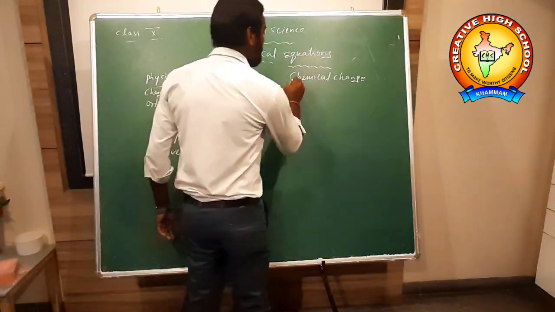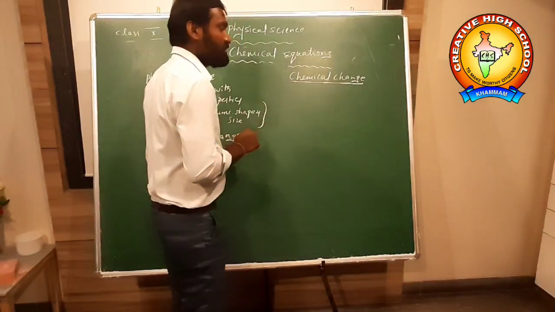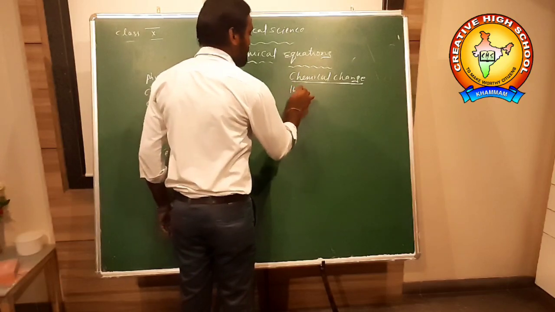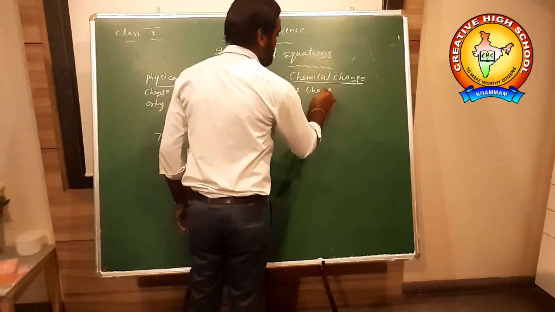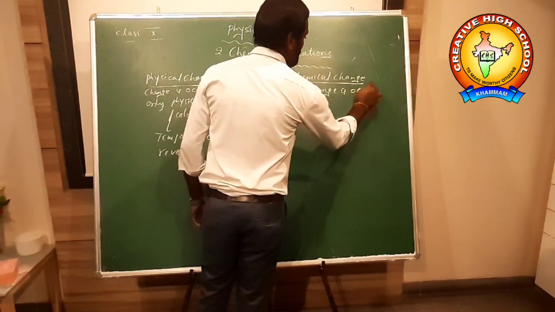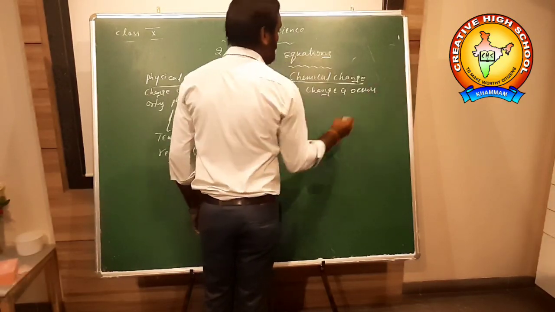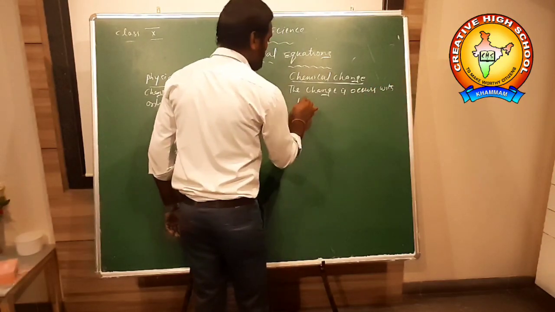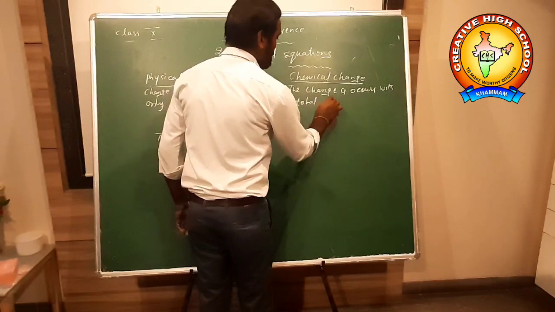Next, chemical change. Chemical change is the change which occurs in the total composition of matter.